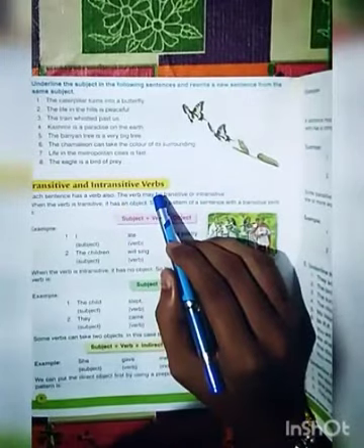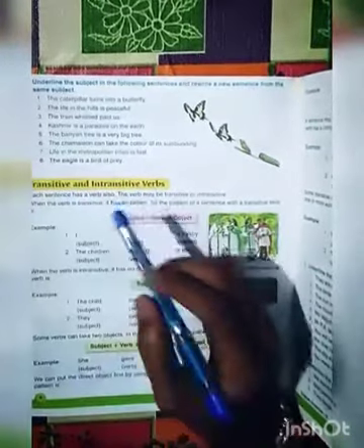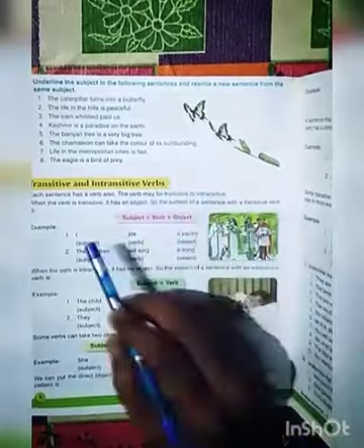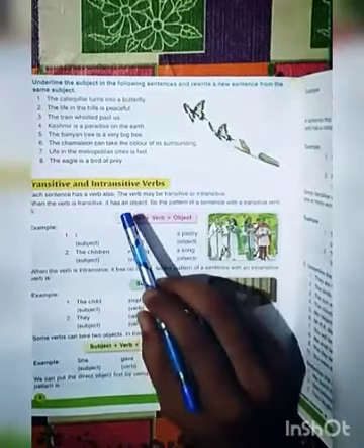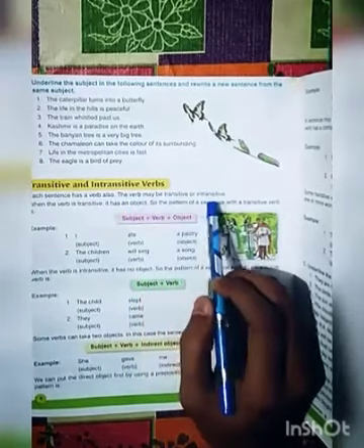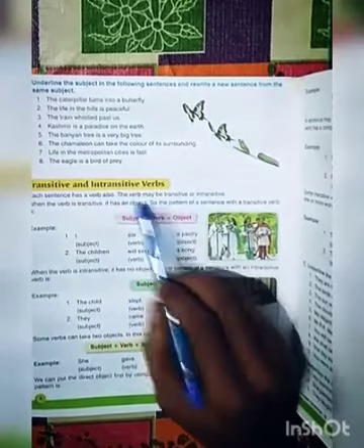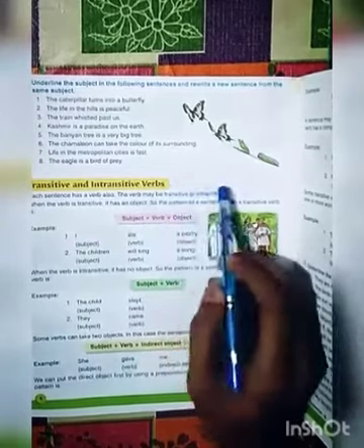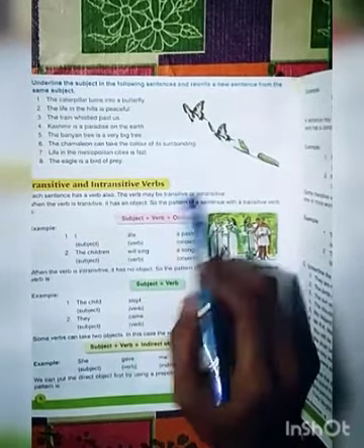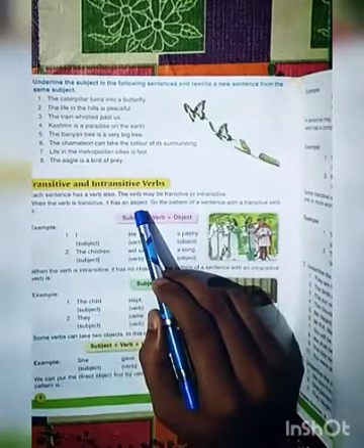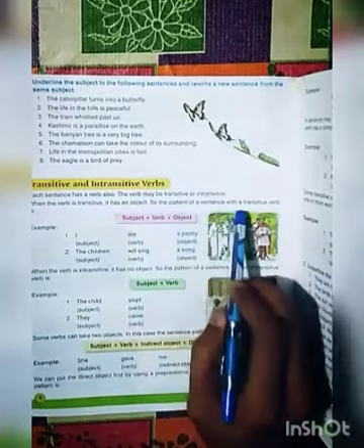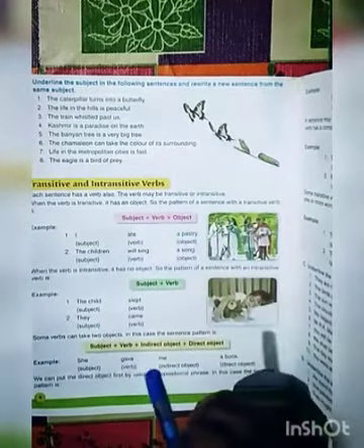So here is your transitive and intransitive verb. What is a transitive verb? Meanwhile, the definition: the verb may be transitive or intransitive, which means the verb is of two kinds, maybe transitive or intransitive. When the verb is transitive, it has an object. So the pattern of the sentence will be with a transitive verb.